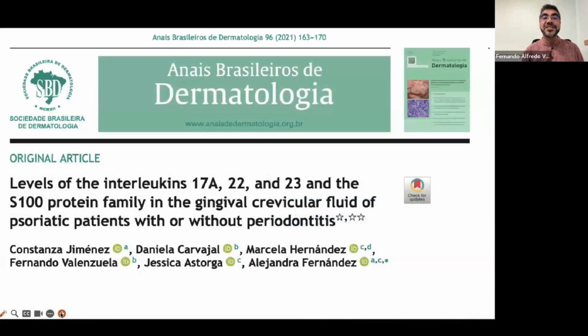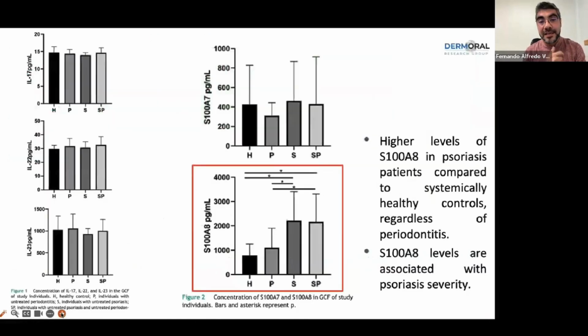First of all, we looked at interleukin 17A, 22, 23, and the S100 protein family in gingival crevicular fluid of psoriasis patients compared to healthy donors. And we can see that there are higher levels of S100A8 in psoriasis patients compared to the controls, regardless of periodontitis.